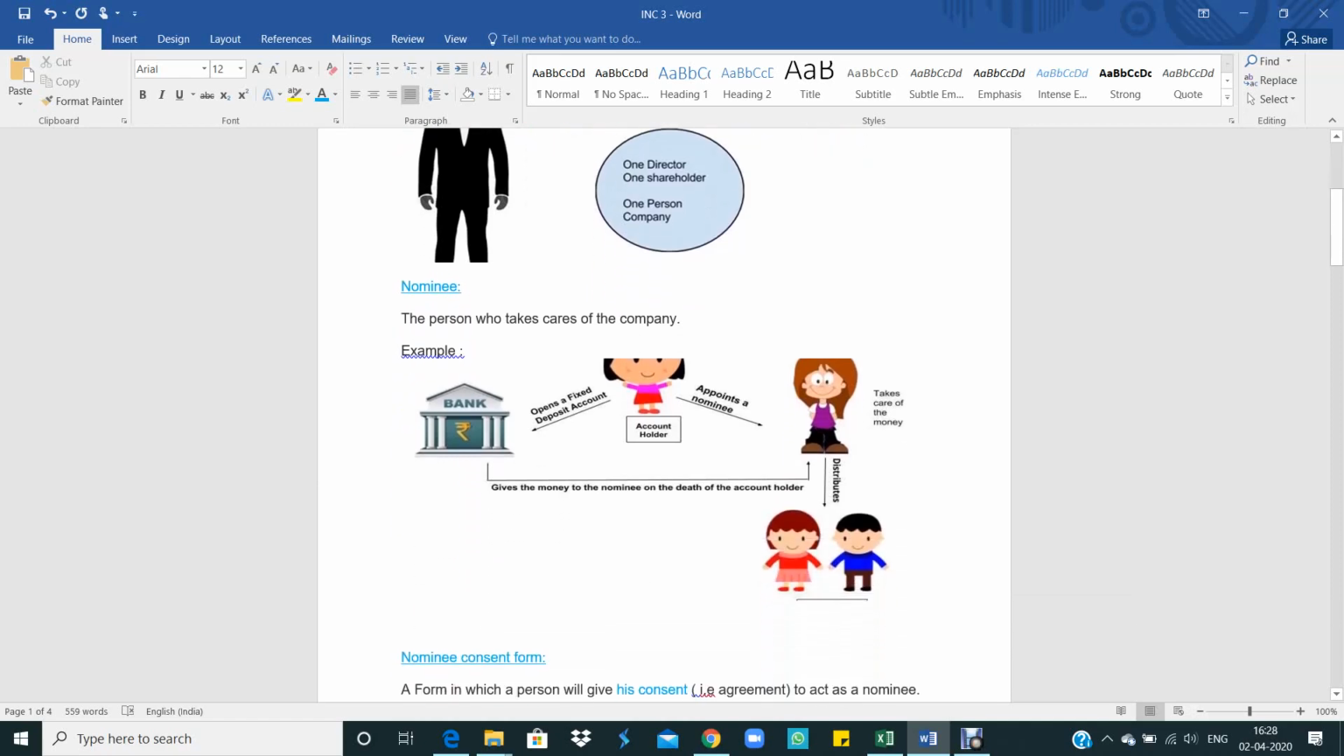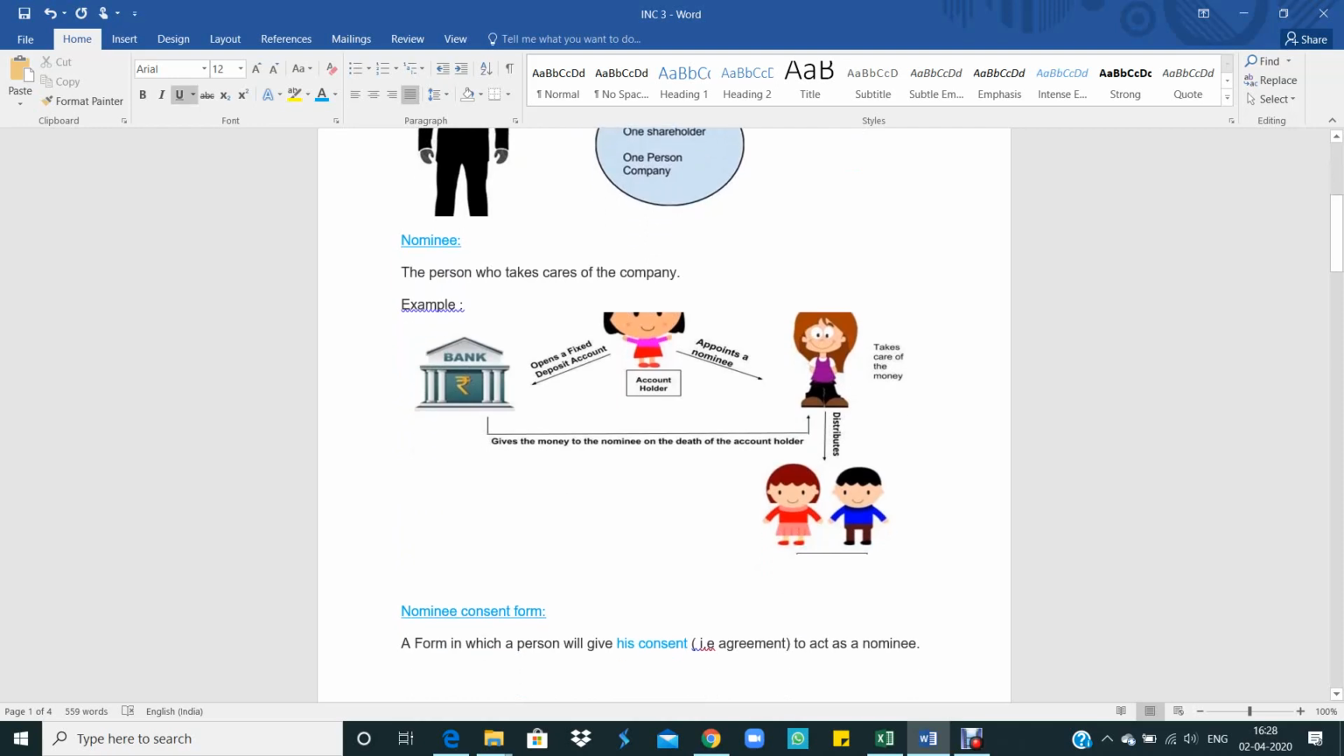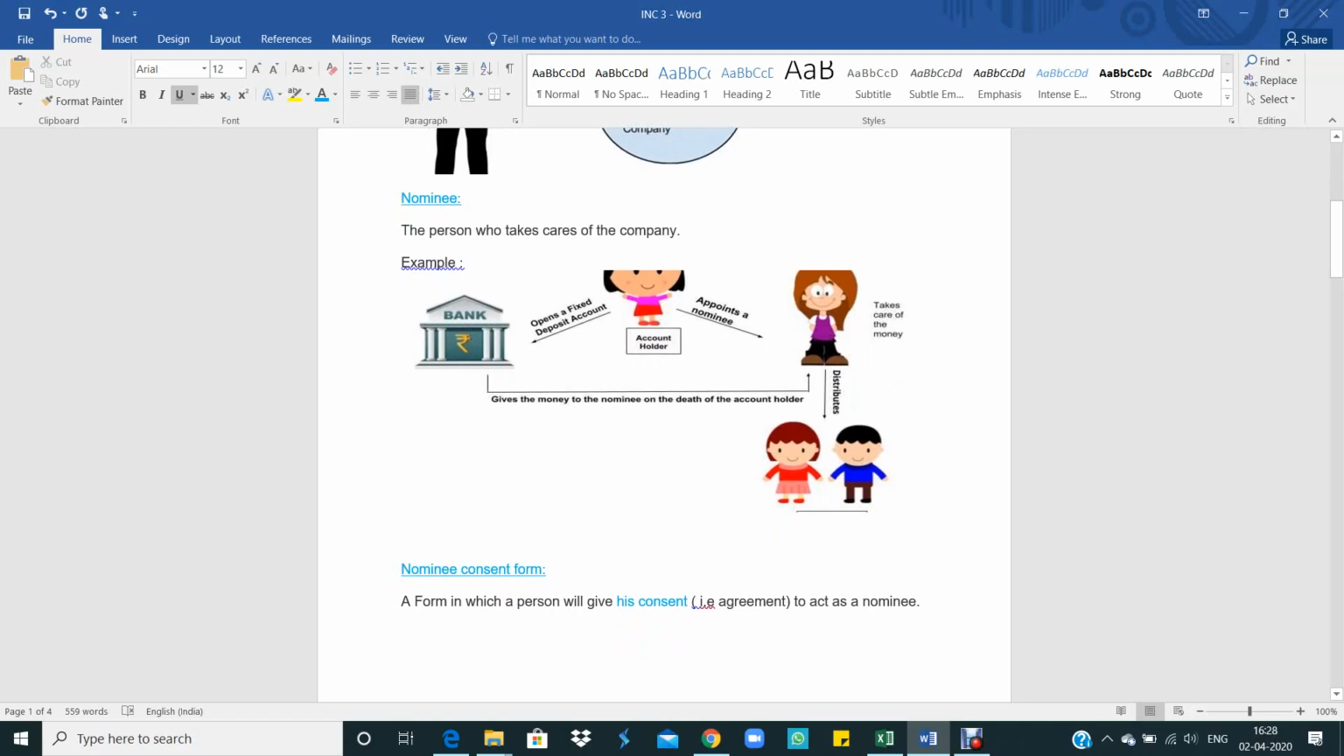Then let's understand the concept of nominee. Who is called a nominee? The person who takes care of the company. This concept applies in the case of the company. For example, there is a person called Y. She wants to open an account in a bank. She opened the account and she appoints a person who will take care of the money and distribute it to the legal heirs. So the person who will take care of the money in this example is the nominee, who is appointed by the account holder.